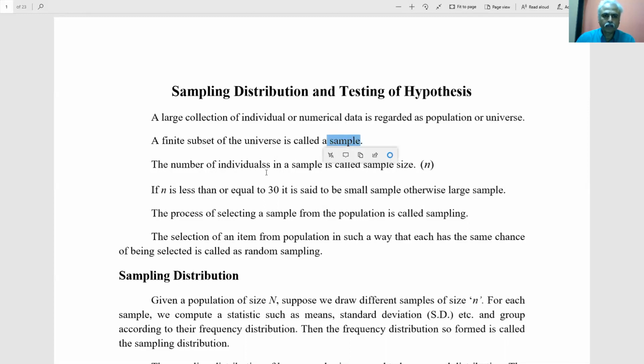The number of individuals is the sample size n. If you take 100, then n becomes 100. If n is less than 30, that is, if the sample size is less than 30, we usually call it a small sample. It is a convention. Otherwise, 31 and above, we call it a big sample. The process of selecting a sample is called sampling. That process itself is a big study. We take an unbiased random sample for the inference to be drawn.